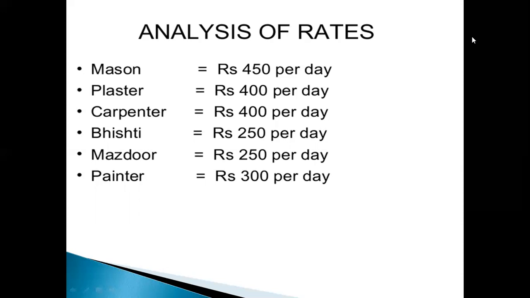Next, we know the plasterer and carpenter and bisti. Bisti is the water carrier. This person is used for curing and shifting water from one place to another in the construction area. Next one, Mazdoor. Mazdoor is unskilled labor. This person does a lot of hard physical work.